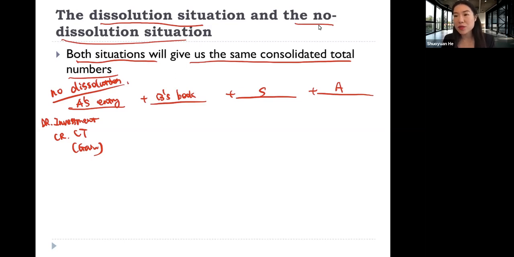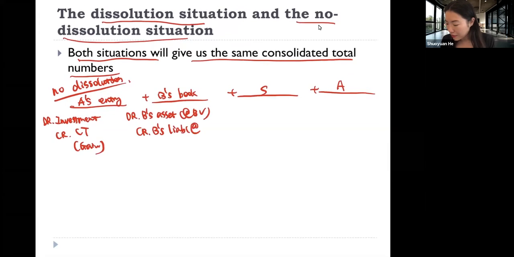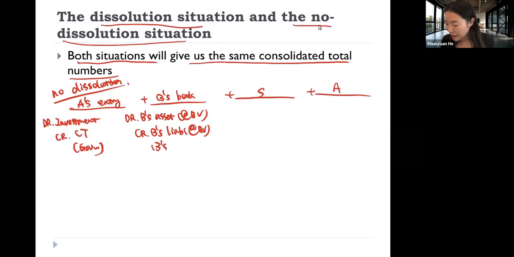In essence, what we are doing here is debiting all of firm B's assets at the book value of those assets, crediting all of firm B's liabilities at the book value of those liabilities, and crediting all of firm B's shareholders' equity at the book value of those shareholders' equities. So this is in essence what we are doing by adding firm B's book.